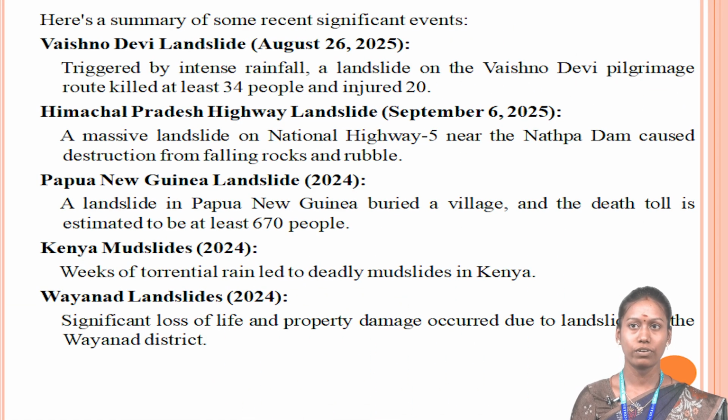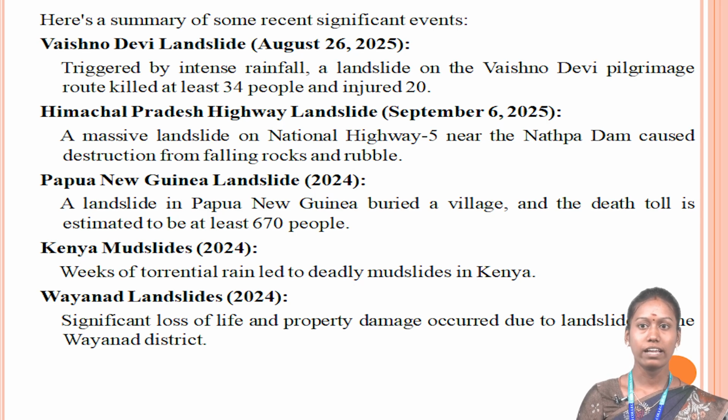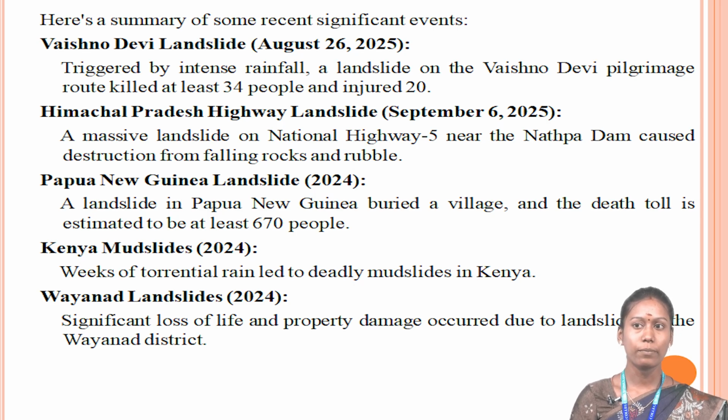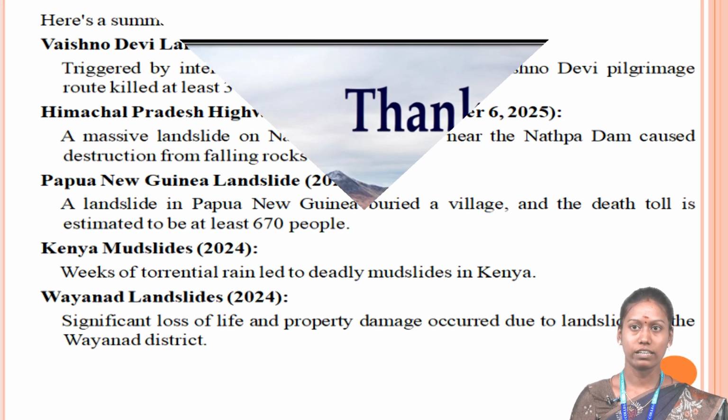Then here's a summary of recent significant events, which includes the Vaishno Devi landslide, which happened on August 26, 2025. Then the Himachal Pradesh highway landslide, which is on September 6, 2025, the Papua New Guinea landslide 2024, then the Kenya mudslide. It happened in 2024, because of weeks of torrential rain leading to deadly mudslides in Kenya. Then the Wayanad landslide 2024. A significant loss of life and property damage occurred due to the landslide in Wayanad district. Thank you.